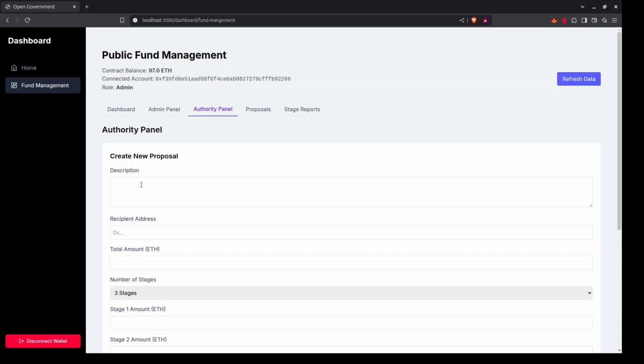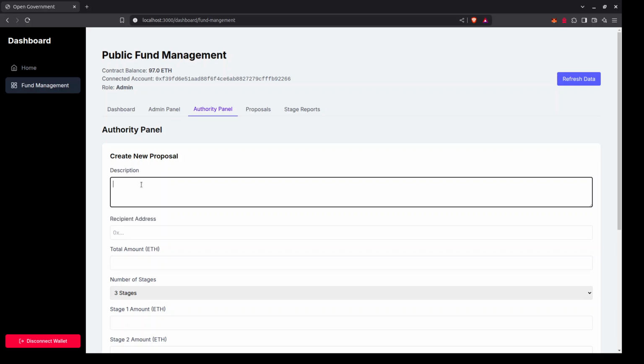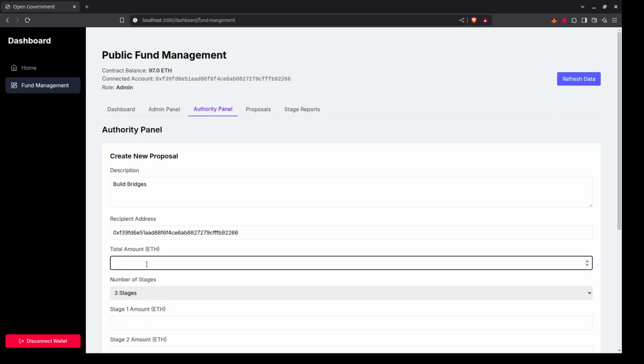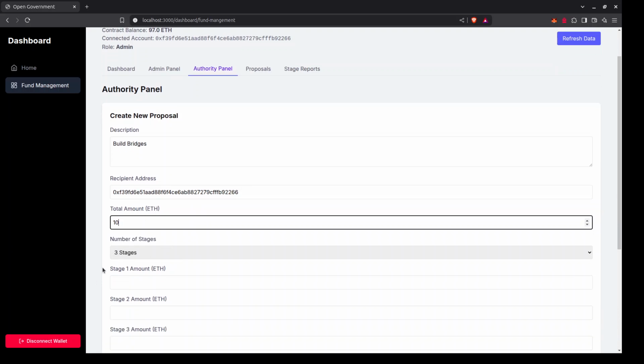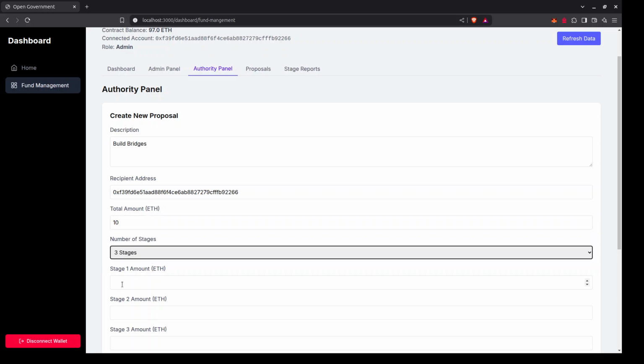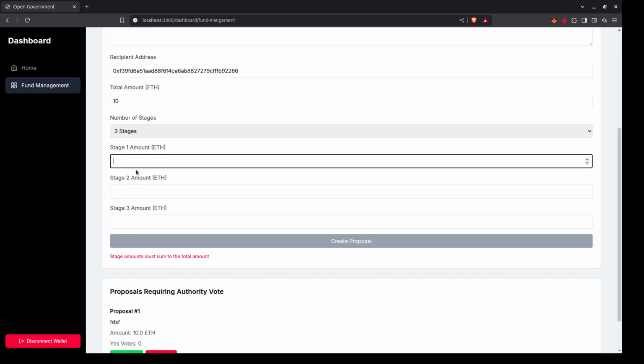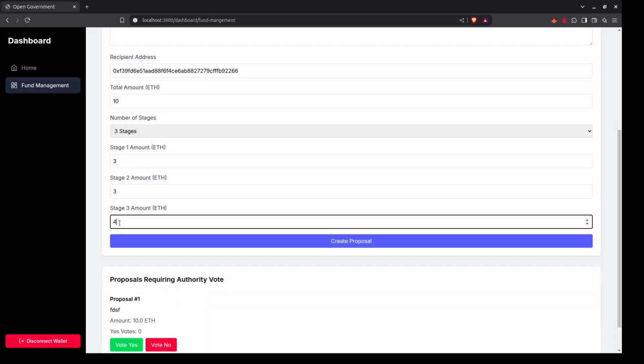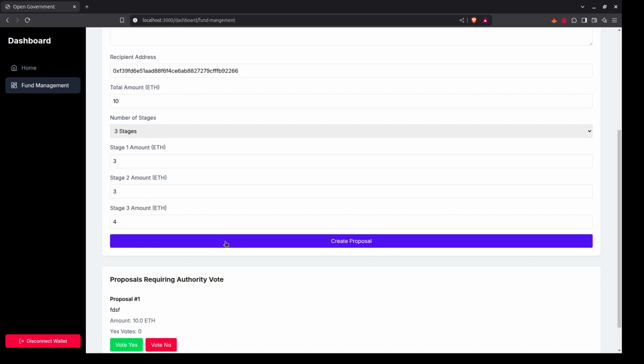So I will create a new proposal. Add the recipient address, and the total amount is the funding that is required, and this amount will be distributed in different stages. I will specify the number of stages as 3, and the amount for each stage will be given as follows. This proposal is getting created.